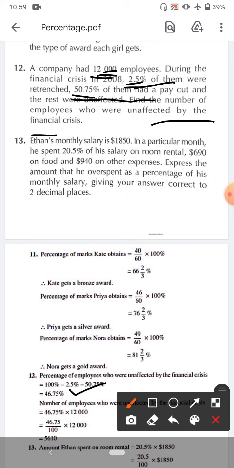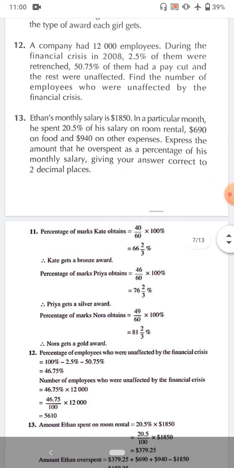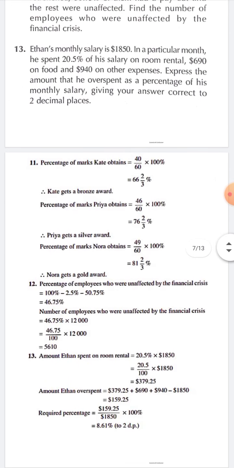I discussed earlier that finding any percentage means 46.75 by 100 multiplied by the total employees. So this gives us 5610 employees.